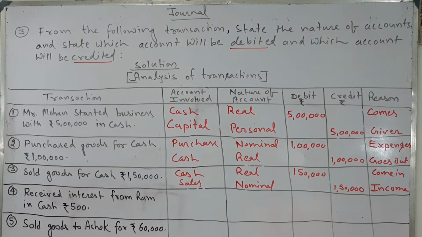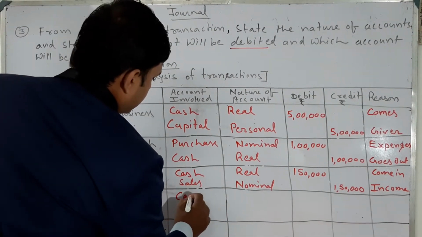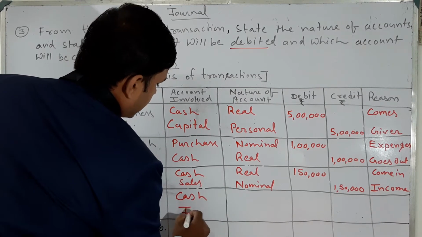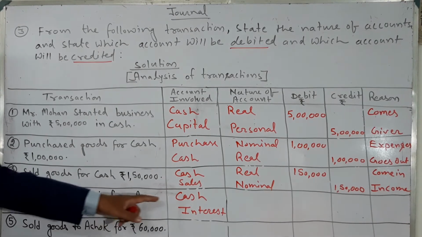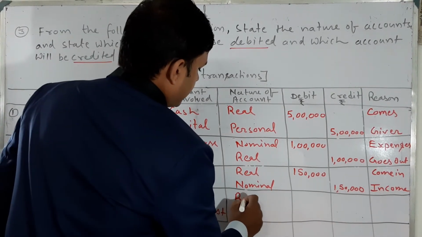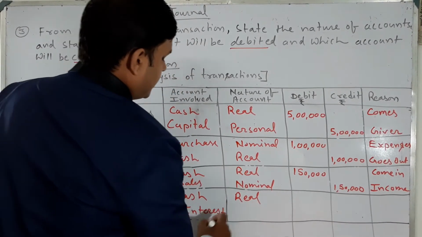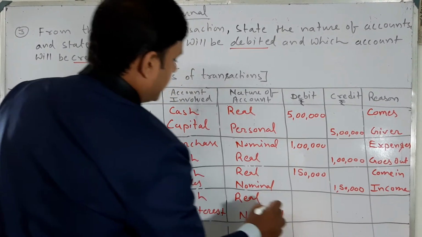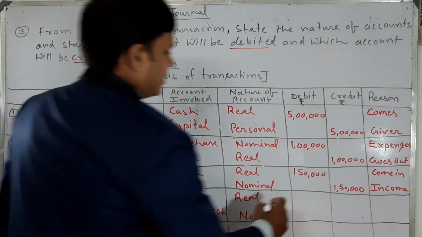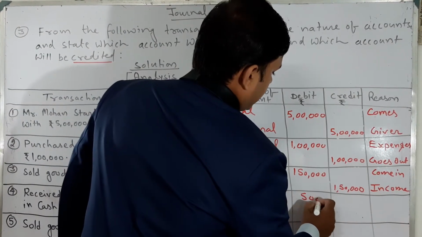Cash account debit to interest. Received interest from Ram in cash. Cash account debit to interest. Clear? We know very well cash is a real account and interest is a nominal account. Here the amount is 500.